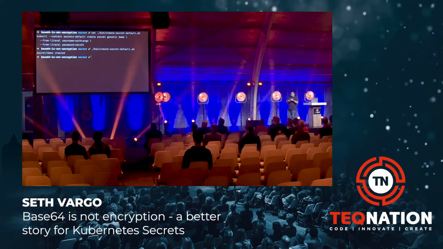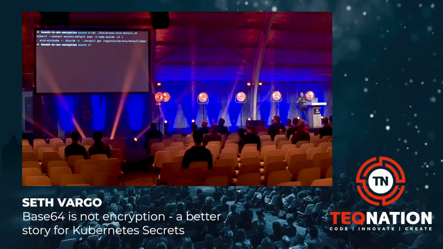Now, this is a basic Kubernetes cluster. All I did was run minikube start. I didn't customize anything. I didn't change anything. I think it's running version 1.14 or 1.15 of the kubelet. Let's take a look at what is inside etcd. So I have this other script, which mostly exists because I am not good at typing, that runs kubectl exec. So that's just accessing the container. Again, there's multiple ways I could do this. And then I'm running this command right here, which is etcdctl get registry secrets default demo. This is the path in etcd. And what that's doing is asking etcd for the value that exists at that path.